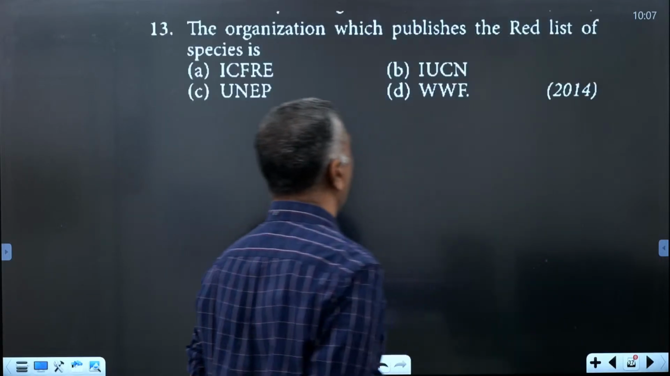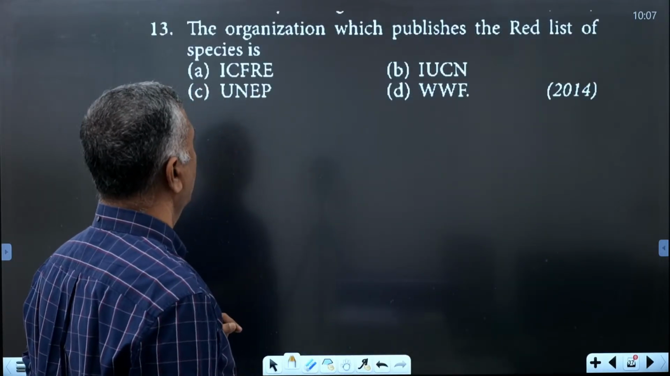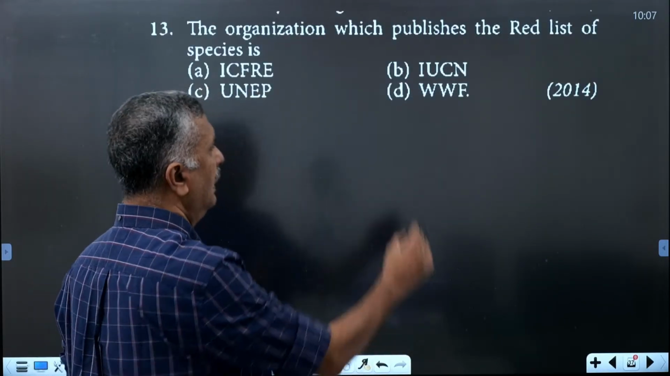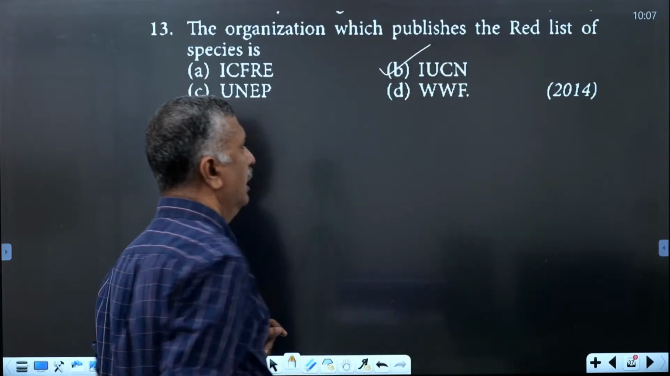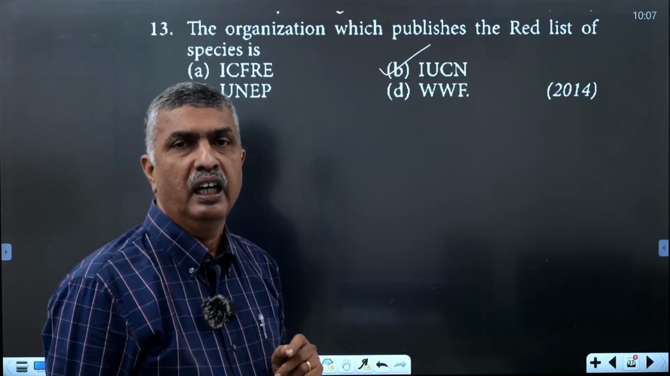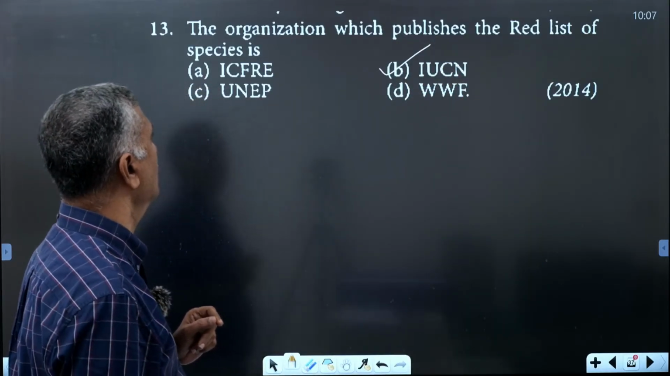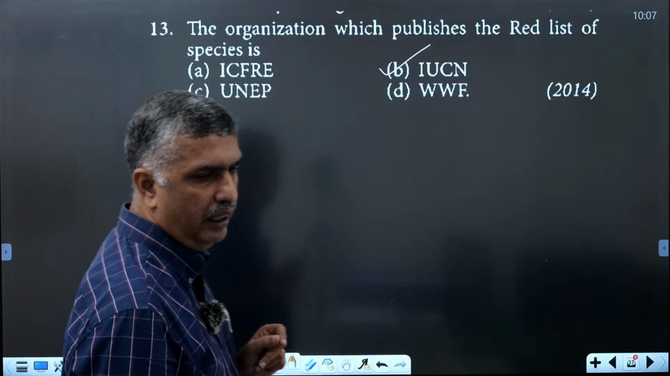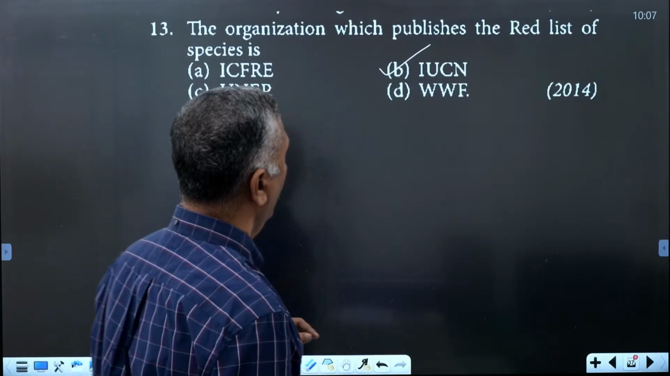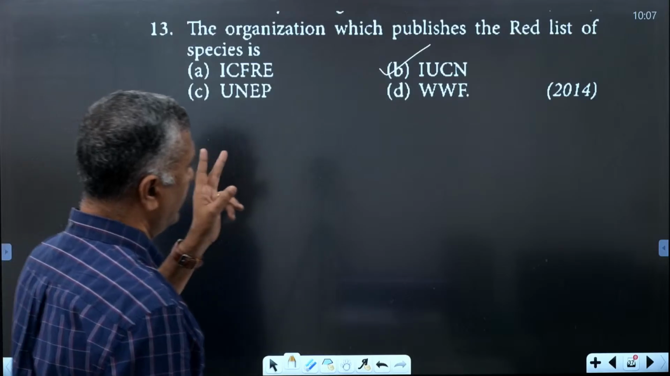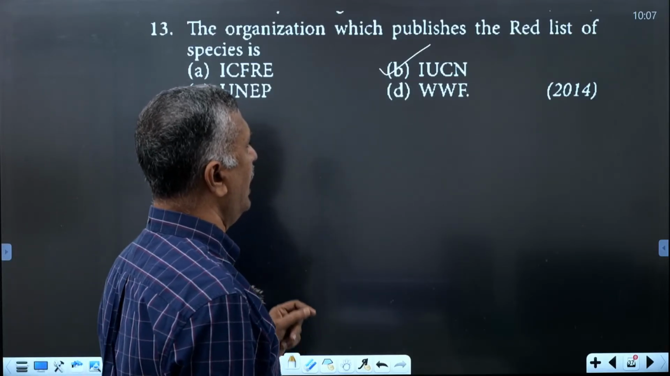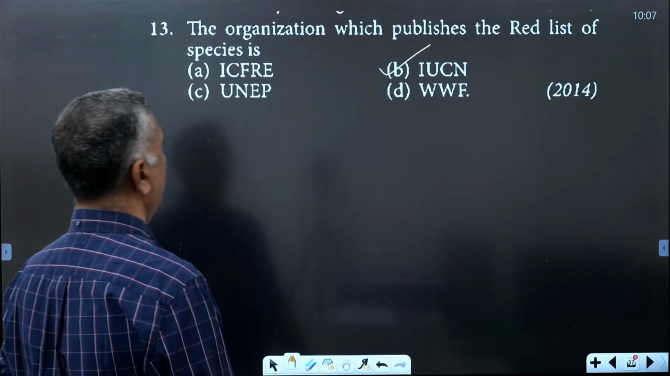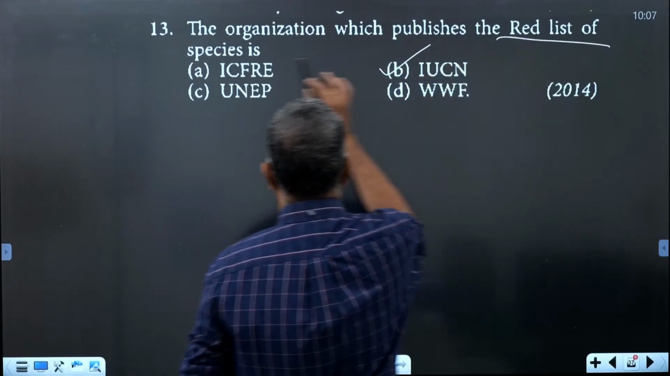Then next one. The organization which publishes the Red List of species is IUCN, the International Union for Conservation of Nature and Natural Resources. That is the full name of IUCN, and we abbreviate it as IUCN. The Red List is published by IUCN.